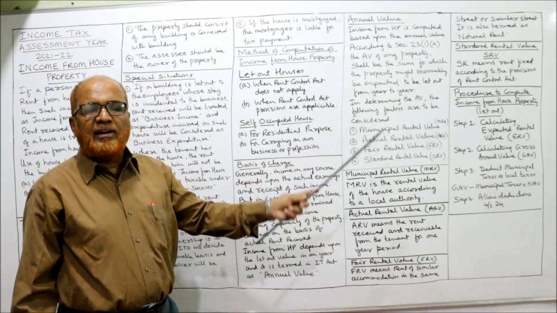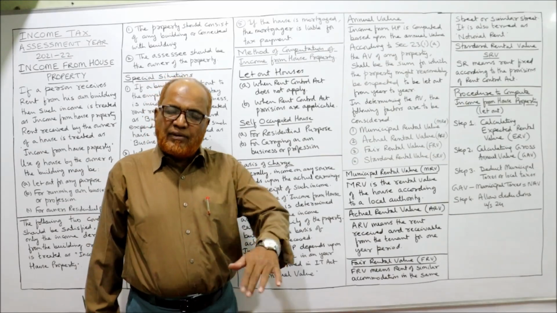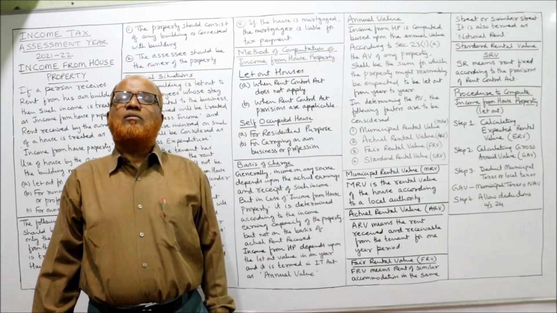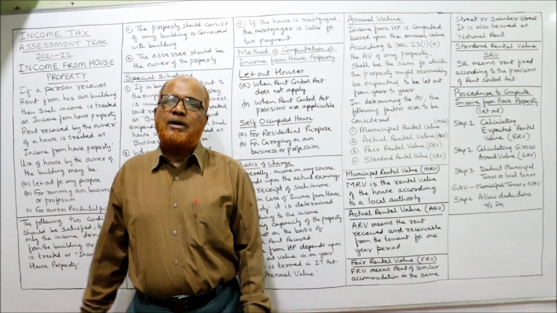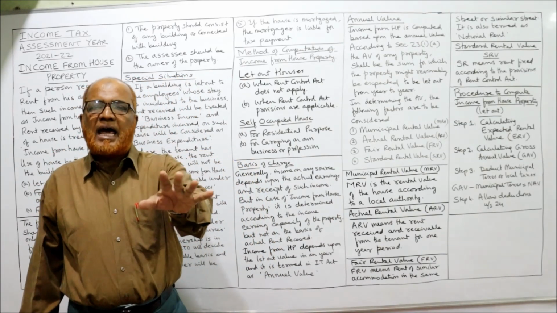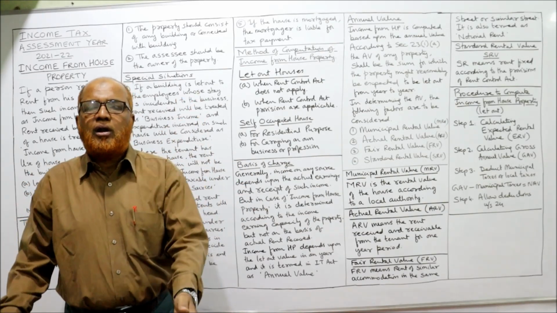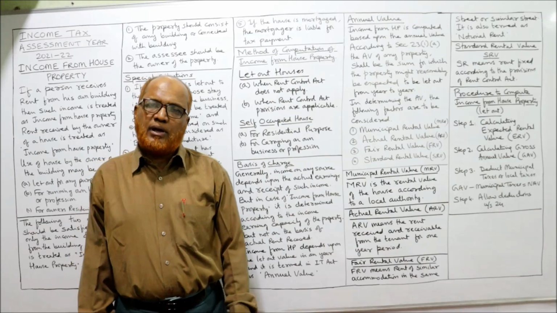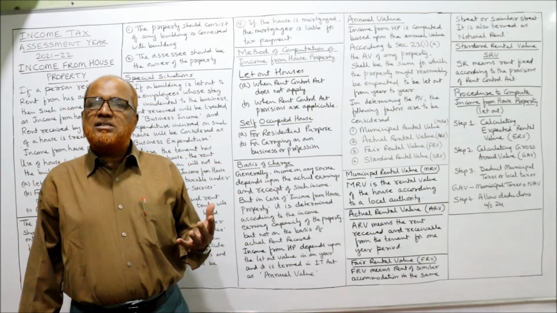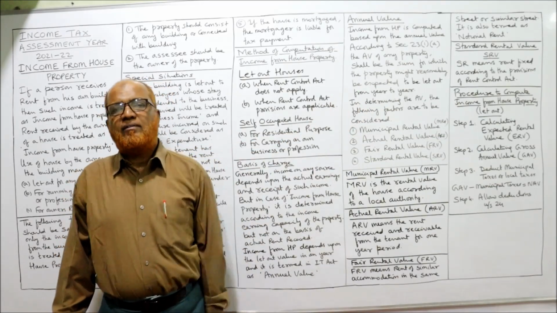In determining the annual value, the following 4 factors must be considered. In every problem, in the coming videos, I am going to solve problems on computing the income from house property. In every problem, first of all, you have to find out the annual value. Without annual value, we cannot go for computing income from house property. So what are the factors to be considered for calculating this annual value?